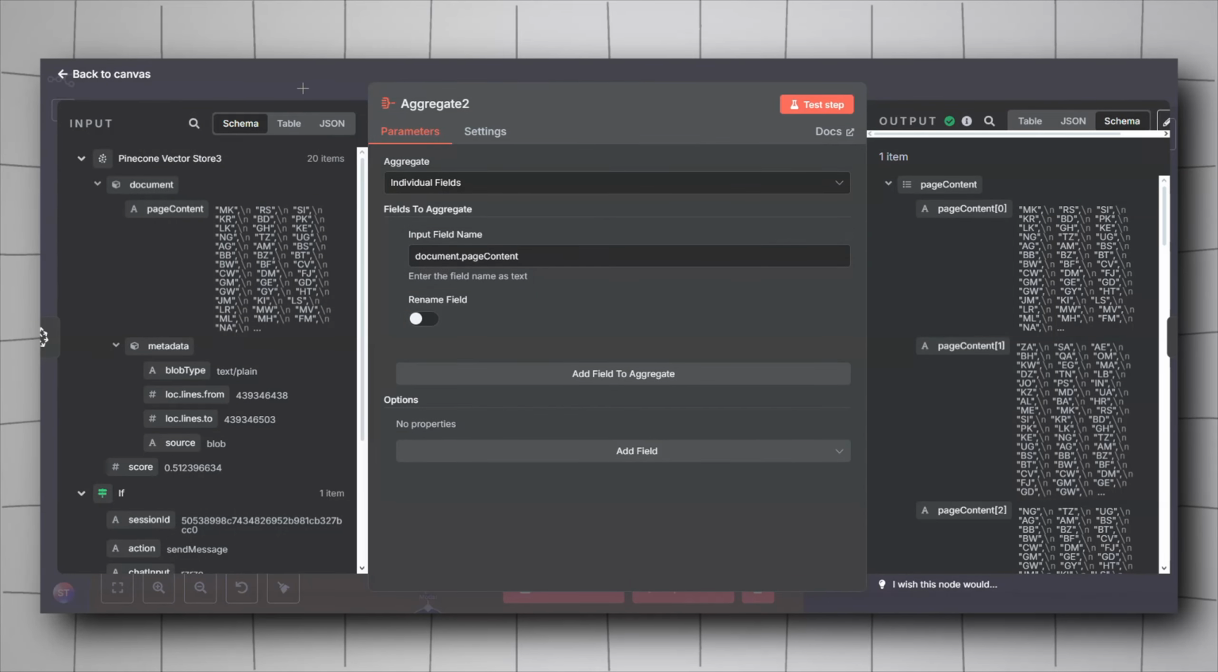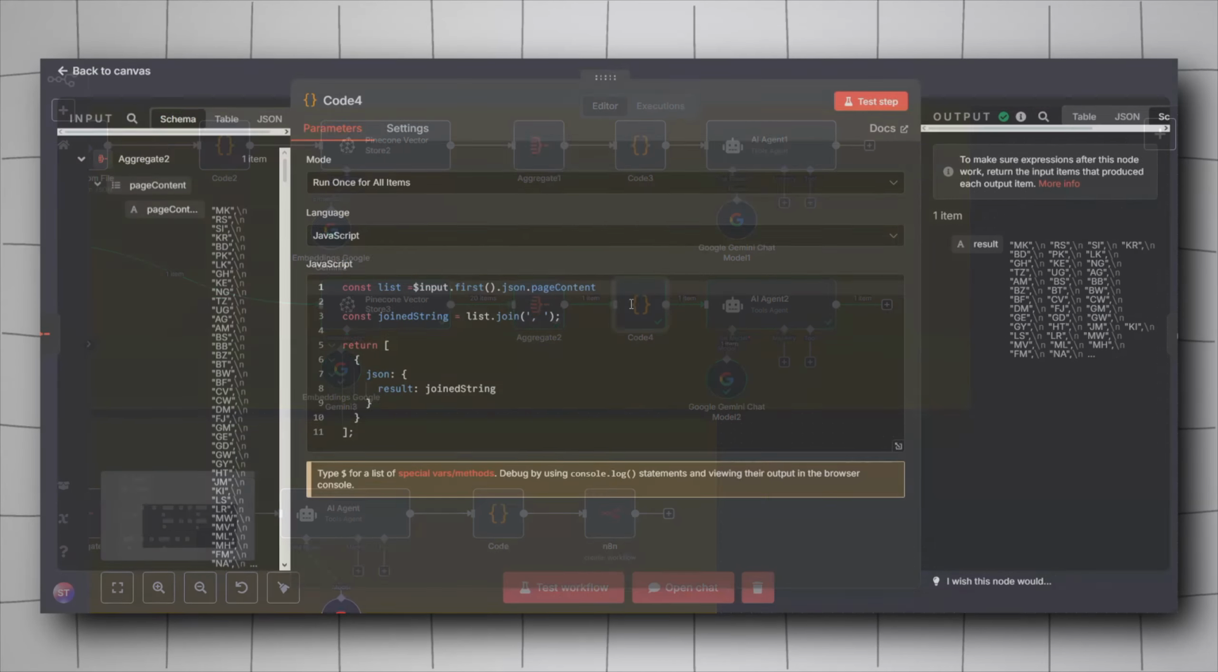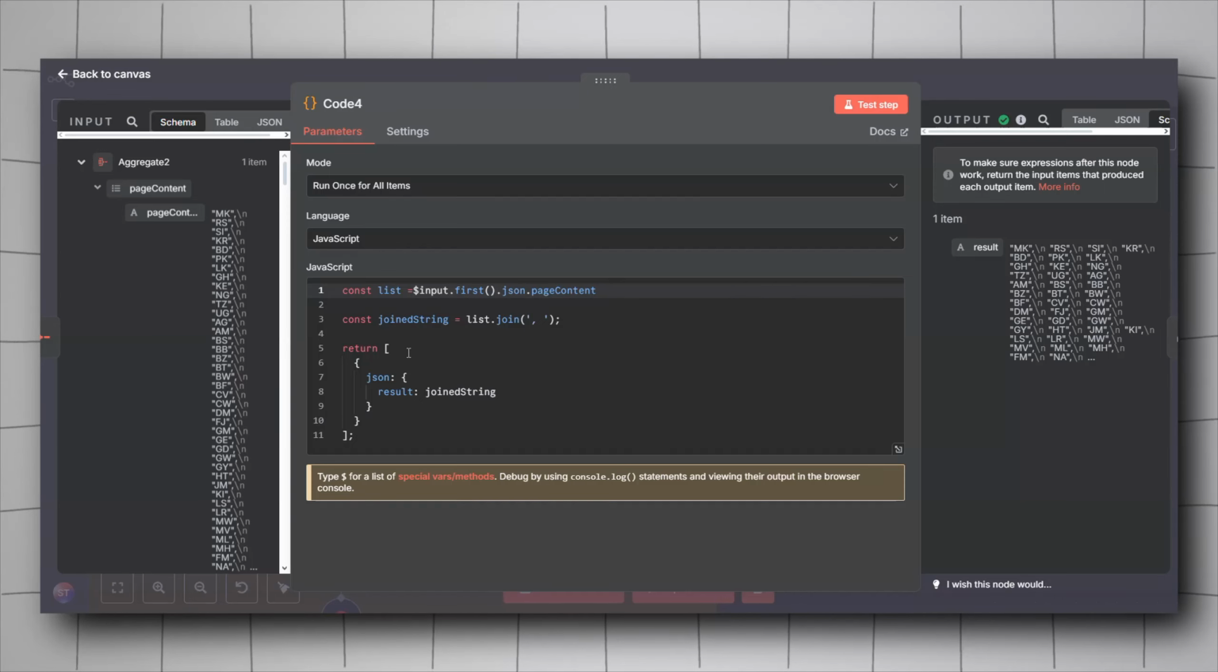Aggregate the elements into one array. So same thing, drag and drop the page content. For the code, we'll turn that into a string ready to be passed to an LLM. So drag and drop the page content into the list and then copy this code.